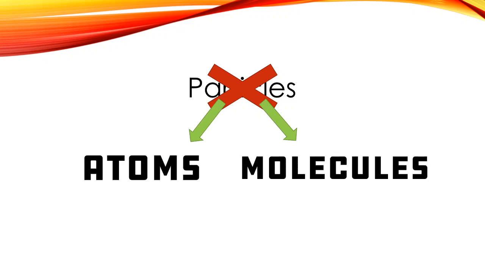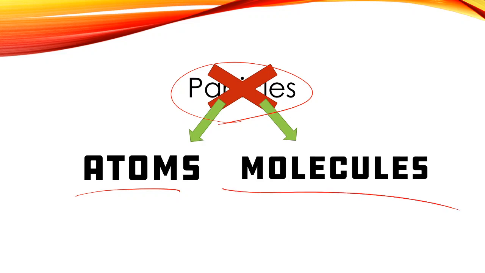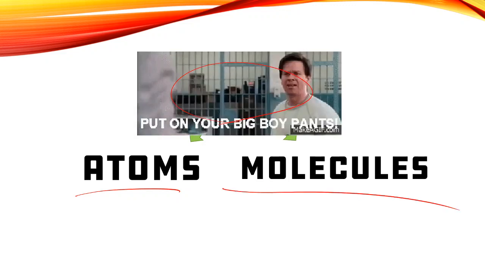Because really, matter is made up of two things: atoms and molecules. Atoms and molecules. I haven't introduced these two words yet because I wanted us to get the basic ideas of chemistry down first. But now we're going to start thinking about atoms and molecules instead of just particles. Particles was a generic term that means both atoms or molecules. But now I need to be more specific with these words.